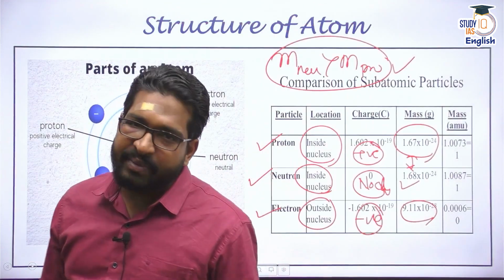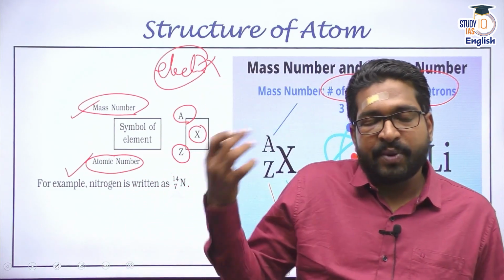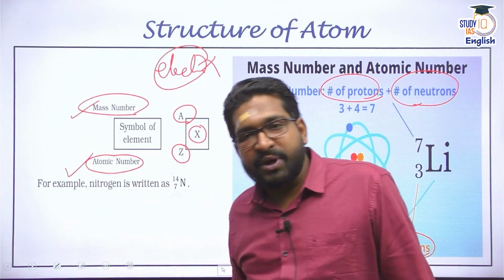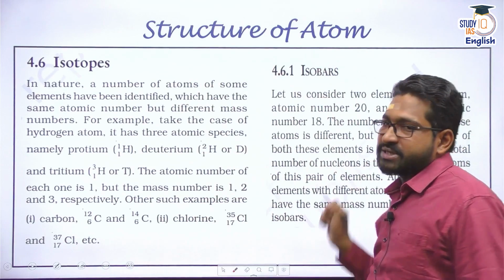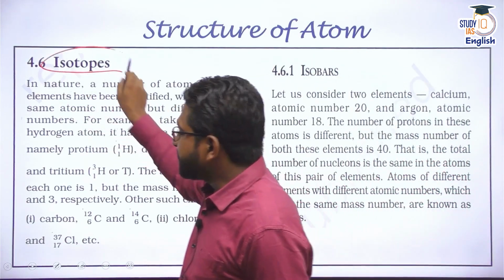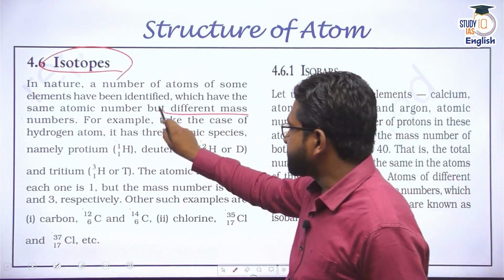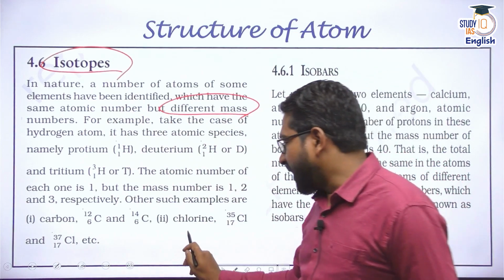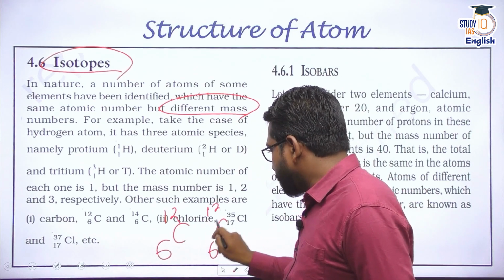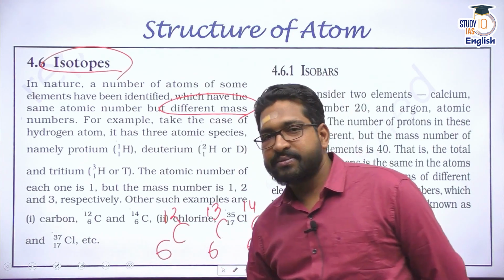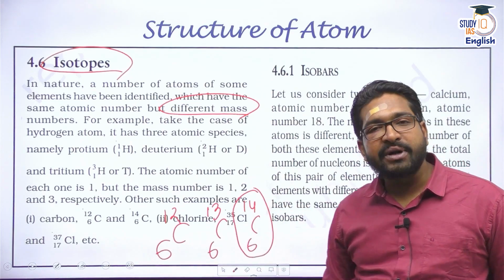Is it clear? Now many a times what we see is there are certain elements which have same atomic number but different atomic mass. Many a times we see there are different atomic numbers but same mass number, and those are called isotopes and isobars. Remember, isotopes are the elements which have same atomic number but they have different mass number. Classic example would be carbon. We know that carbon 12 is also present, we know carbon 13 is also present, we know carbon 14 is also present. So these are the isotopes of carbon, and this isotope of carbon is used in radiocarbon dating.